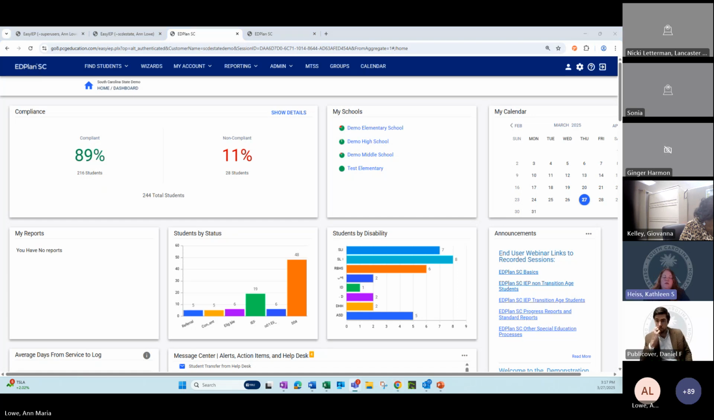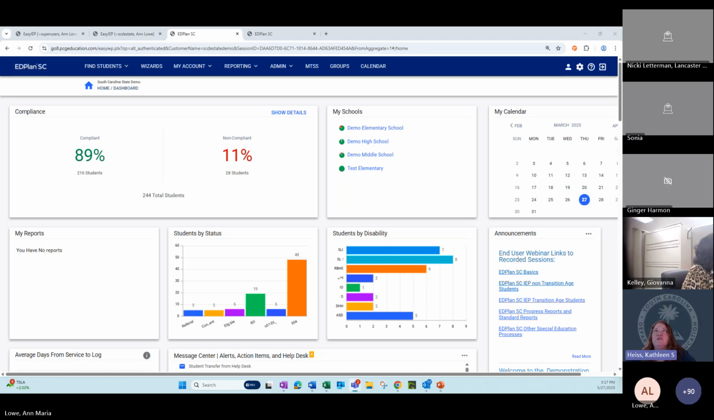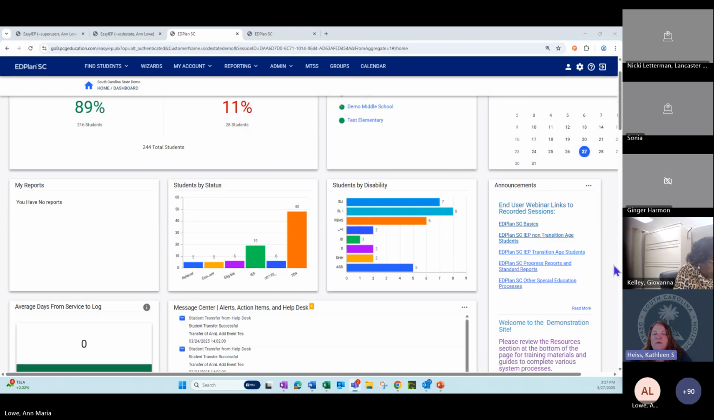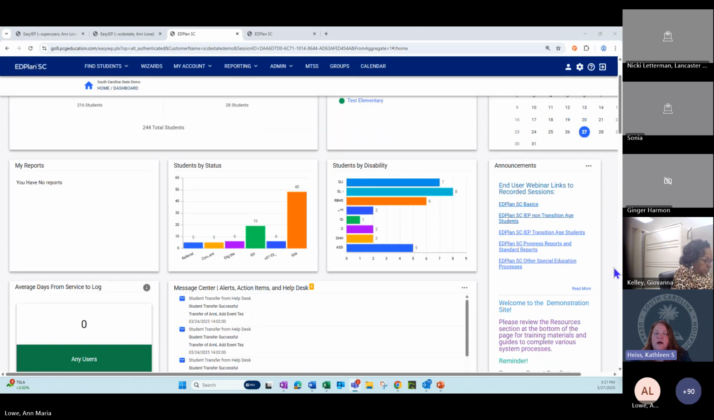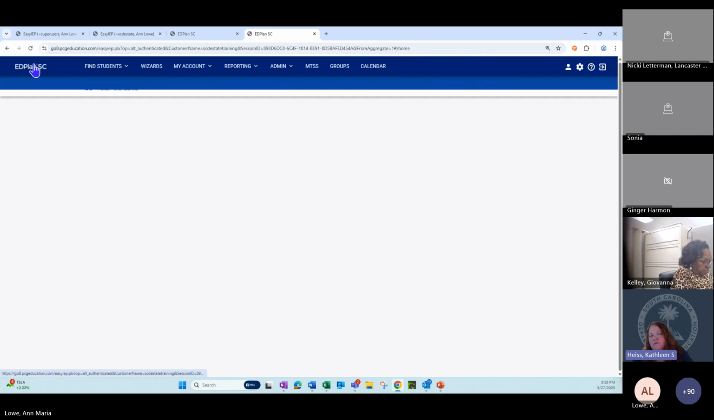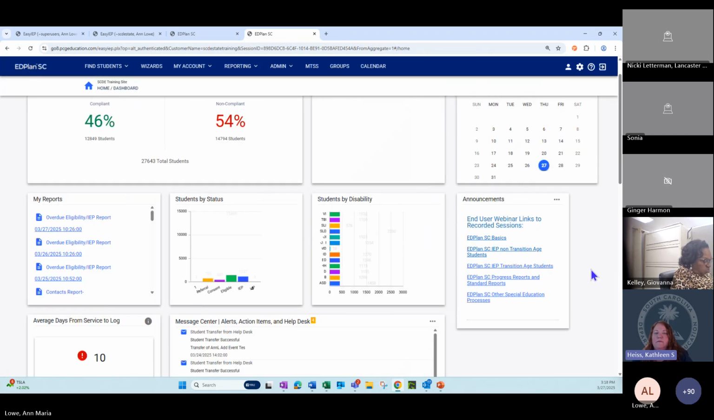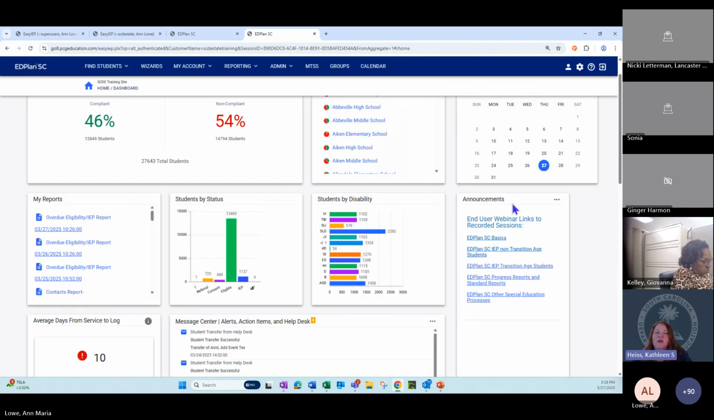Okay. So looking at our next piece, it is the dashboard feature of posting an announcement. We got some feedback that a lot of people weren't sure who they were supposed to go to for help if they have a problem with EdPlan, or there have been some questions like, I'm not sure who my power user is.